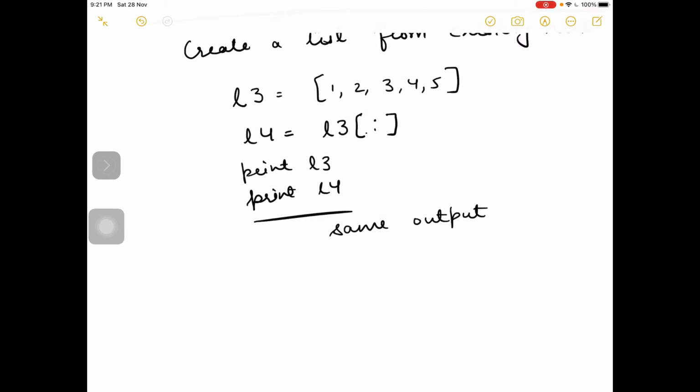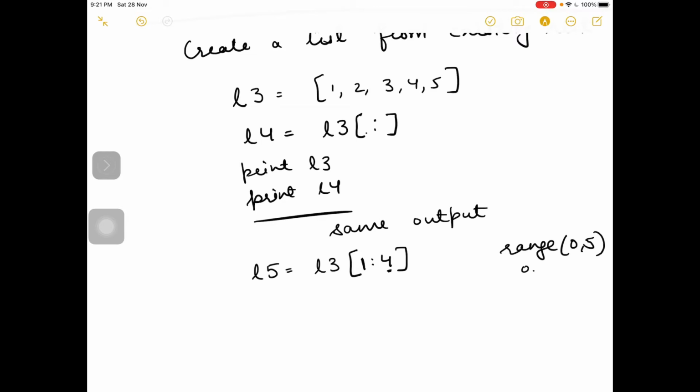In the same way, if I don't want to copy the complete list, I just want to copy only 3 items from the list, 2, 3, 4, then I will mention L3 1 colon 4. 1 colon 4 means starting from 1 till 4. Now 4 is excluded here, as we do in range.